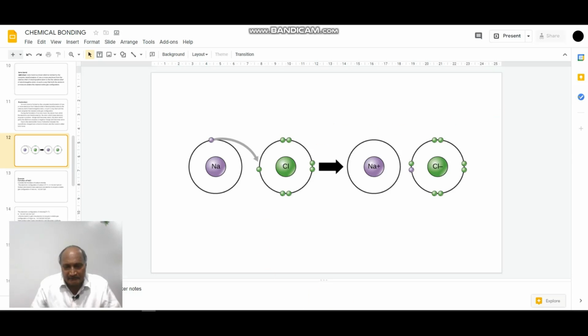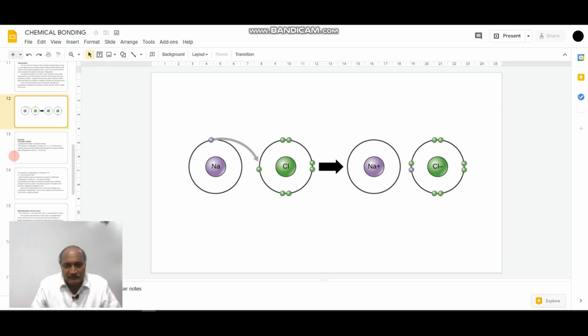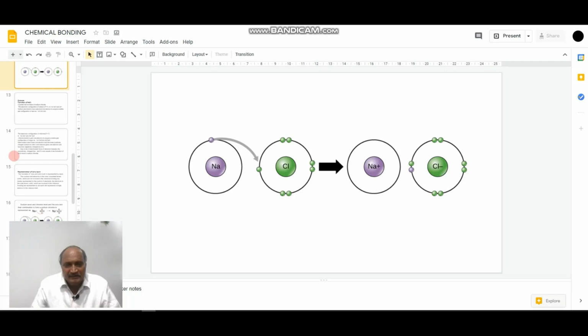That is, an electron from the valence shell of sodium is completely transferred to the valence shell of a chlorine atom. When an electron from the sodium atom is transferred towards the chlorine atom, sodium loses 1 electron. As sodium loses 1 electron, it is converted into a net positively charged cation, whereas the chlorine atom gains 1 electron and is converted into a net negatively charged anion.